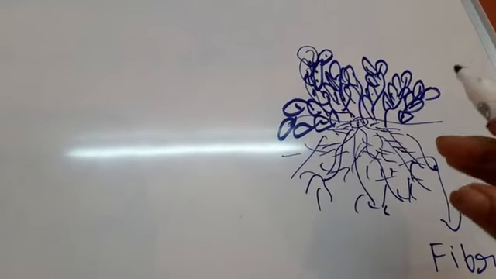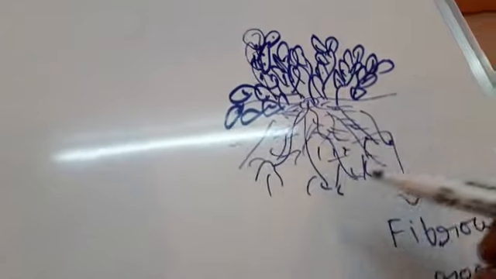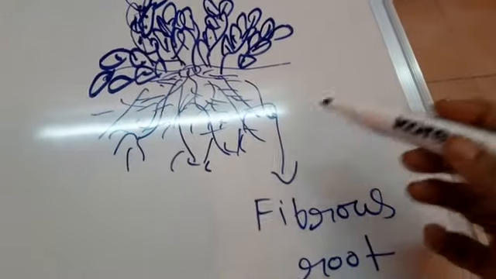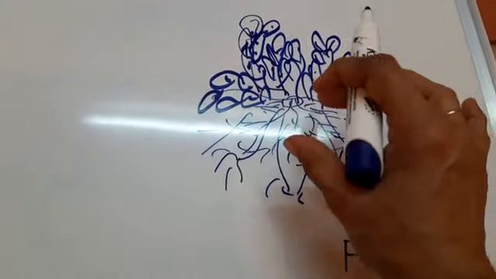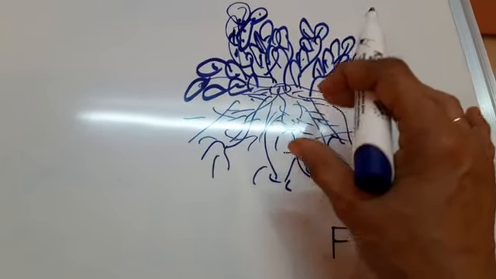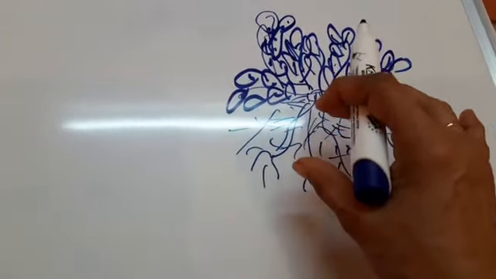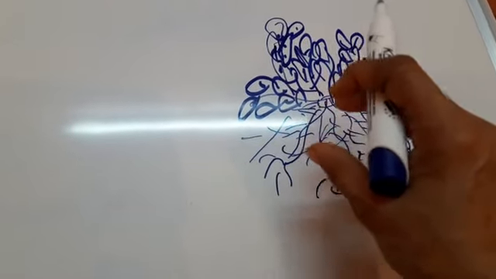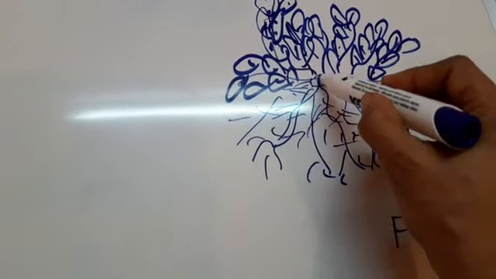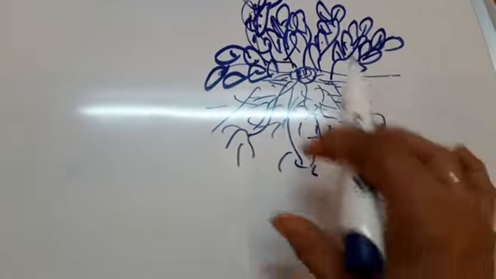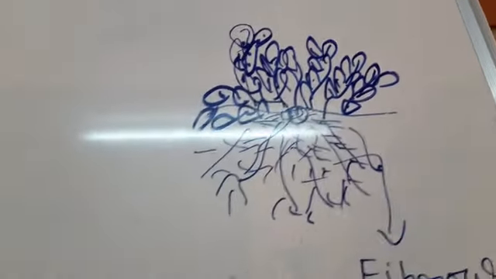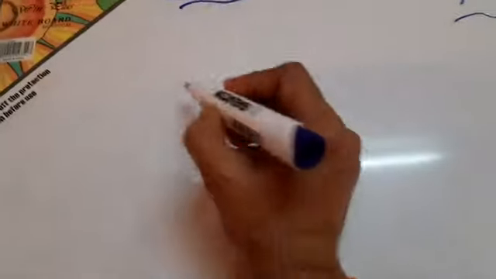So how do we define it? Some plants do not have a main root. Such plants have many thin fiber-like roots of similar size. This diagram shows a fibrous root plant. This plant does not have a main root. Some fiber-like roots of similar size come from here. You can easily see this in the diagram. So, fibrous root.